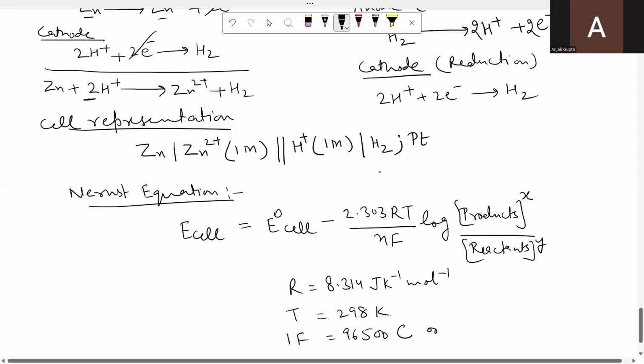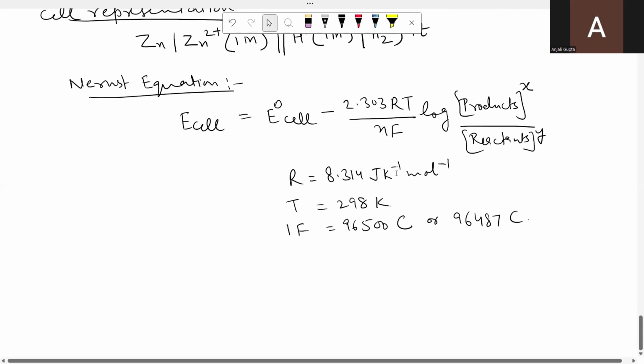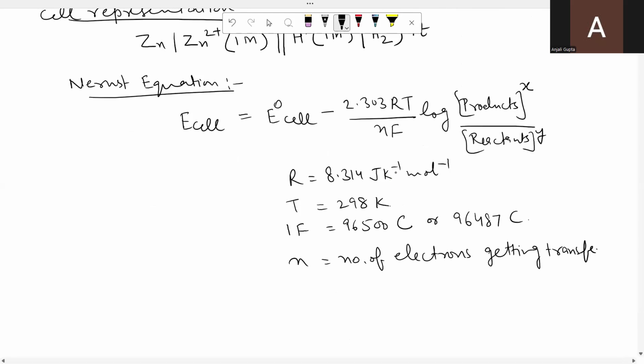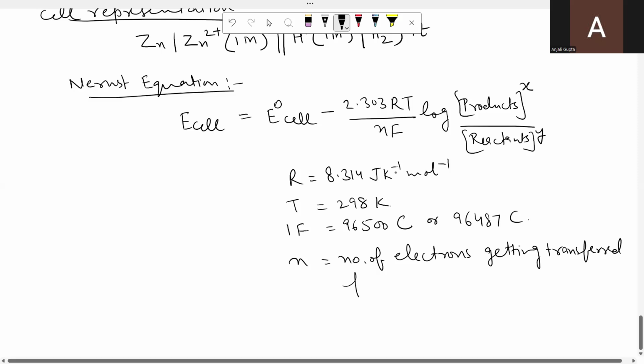If we see the exact value, then it is 96487 coulombs. n is the number of electrons getting transferred from the oxidation half to the reduction half.